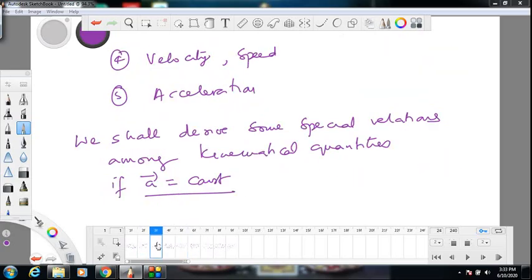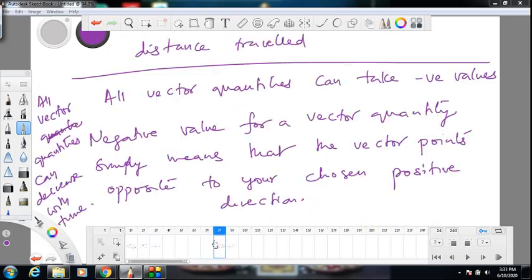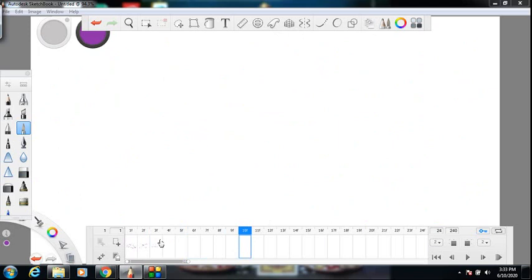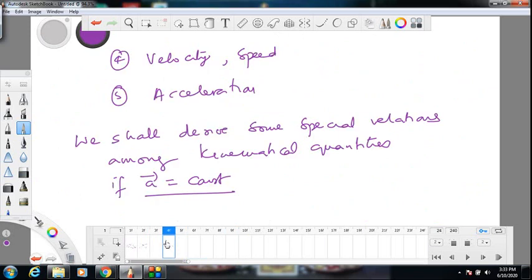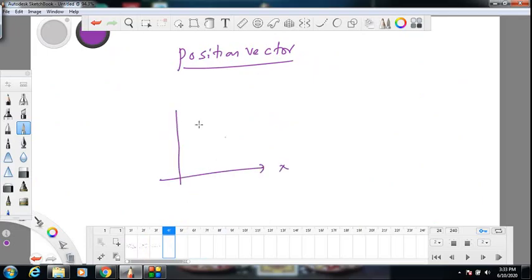So let me erase these things now. So let's talk about position vector. This is a very important quantity in kinematics. In kinematics, before you do any problem, you should have your coordinate system fixed. What do you mean by coordinate system fixed? You should have shown your x and y axis, or z axis also sometimes, with origin.